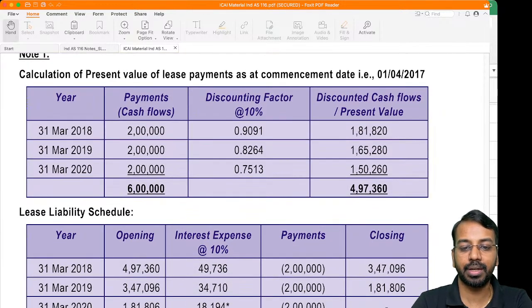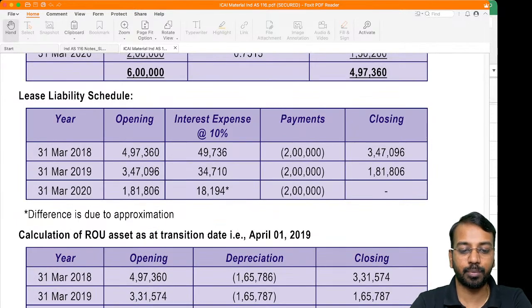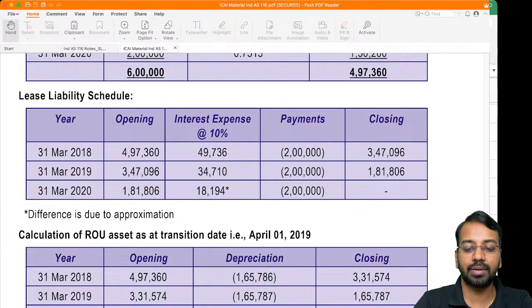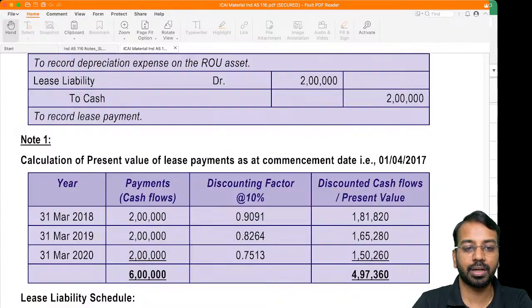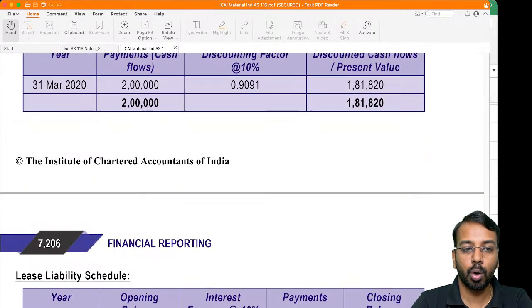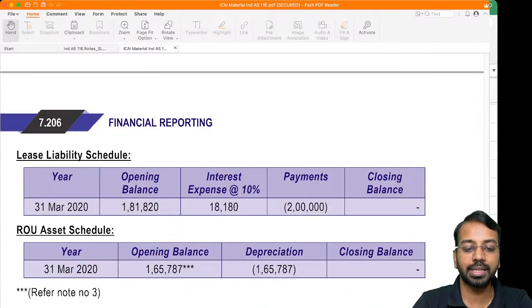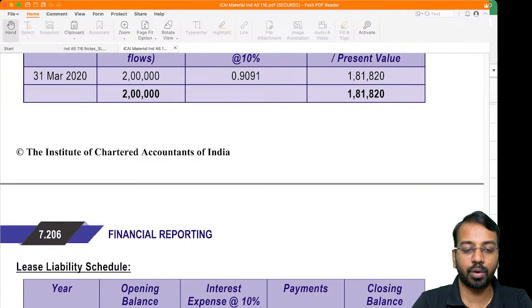Right? The present value of lease payment is 497,360, and if you depreciate it over a 3-year period, the opening balance is 165,787, and that is what is being considered as the opening balance of the right of use asset. So under the modified retrospective approach, in the first category, lease liability is the present value of remaining lease payment, and right of use asset is the carrying amount as per Ind AS 116. So if you have taken the carrying amount as per Ind AS 116, it is 165,787. That is what will be incorporated.